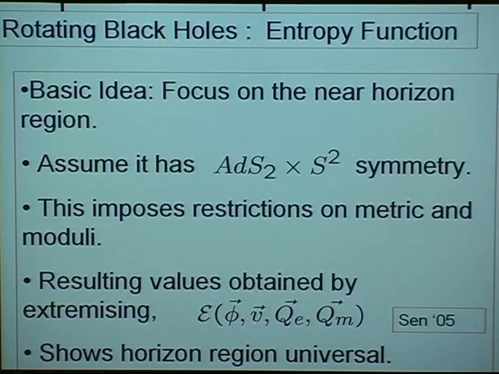And that then determines these fields in terms of the charges of the black hole, but the entropy function doesn't have the asymptotic values of moduli as parameters in it, and so that shows that the horizon values for the fields are again determined entirely in terms of the charges of the black hole. In other words, that there is attractor behavior.